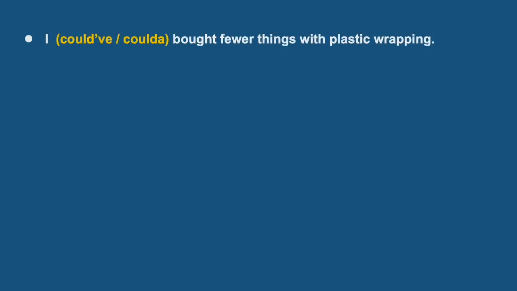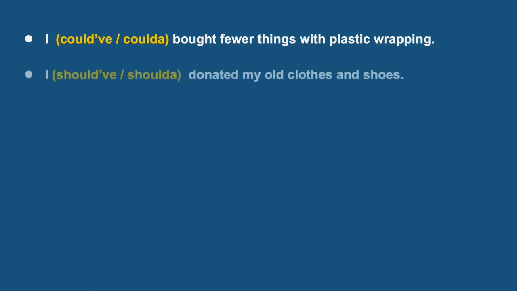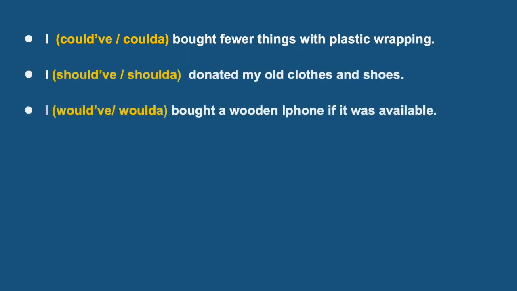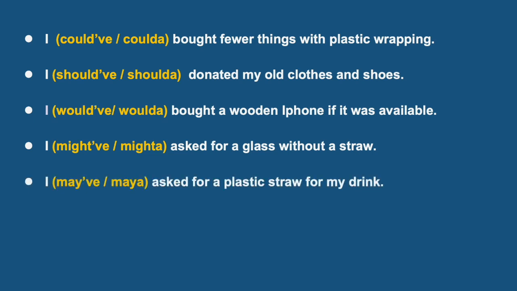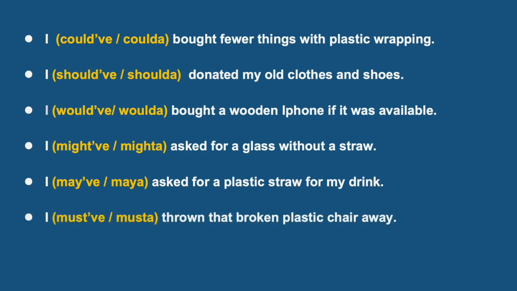Okay, your turn to practice. Repeat after me. I could have bought fewer things with plastic wrapping. I should have donated my old clothes and shoes. I would have bought a wooden iPhone if it was available. I might have asked for a glass without a straw. I may have asked for a plastic straw for my drink. I must have thrown that broken plastic chair away.